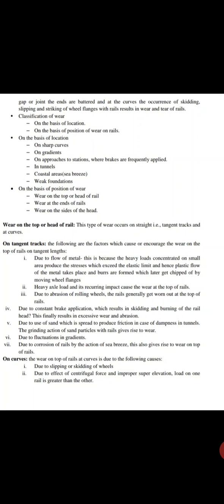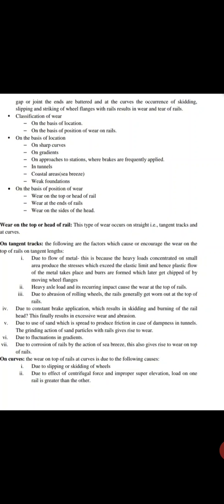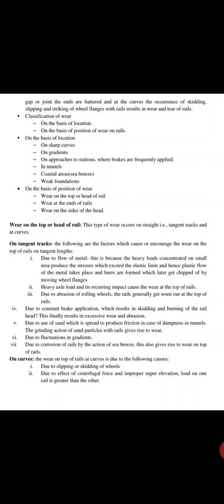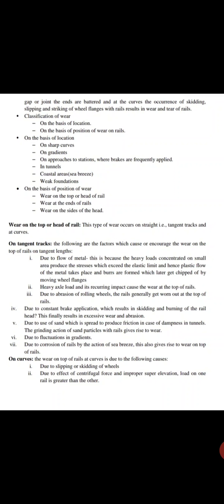The rails generally get worn out at the top due to constant brake applications, which result in skidding and burning of the rail head. This finally results in excessive wear and abrasion due to the use of sand, which is spread to produce friction in the case of dampness in tunnels. The grinding action of particles with the rails gives rise to wear, as do fluctuations in the gradients and the corrosion of rails by the action of sea breeze. These also give rise to wear on the top of the rails.